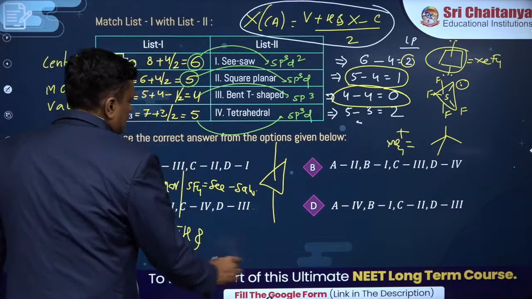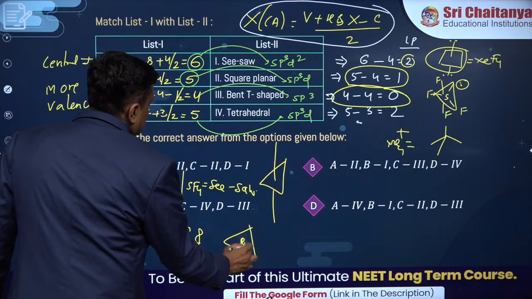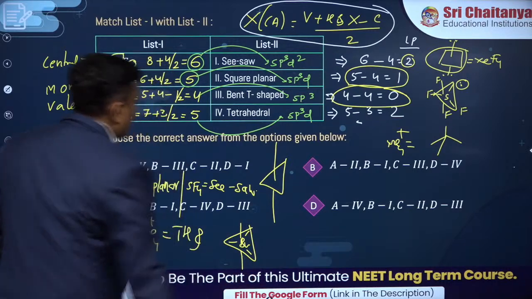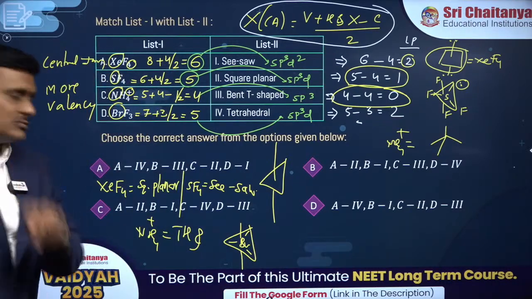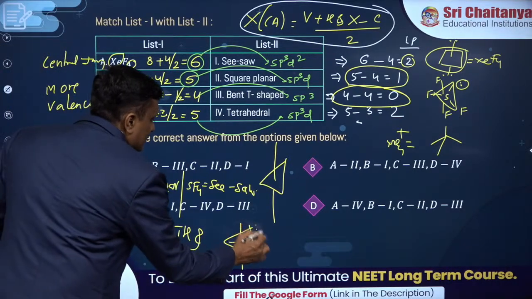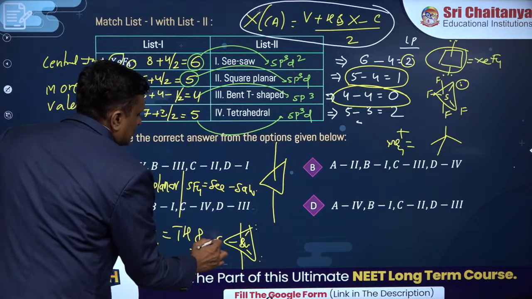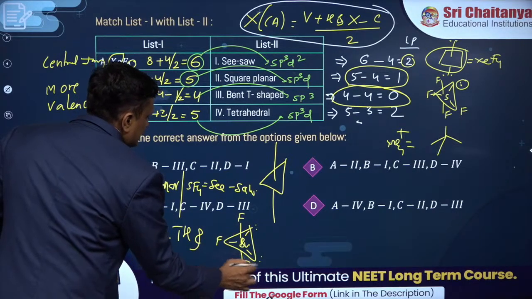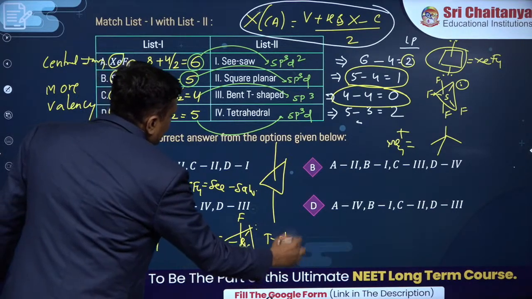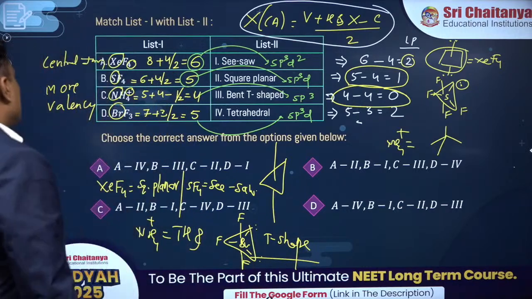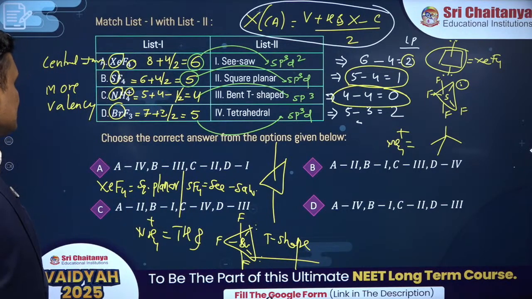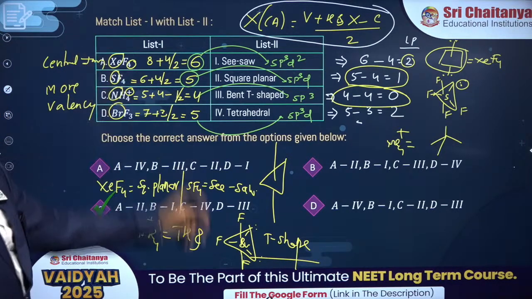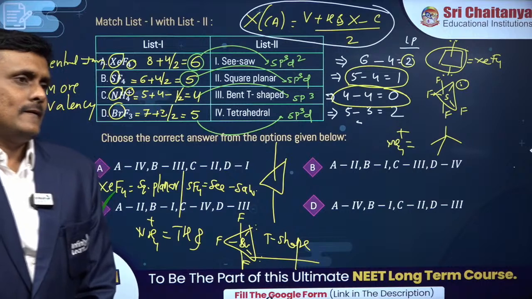And lastly, BrF3, the only one thing left out. So you have bromine at the center, and you can see how many lone pairs are present in BrF3? 2. You should keep those 2 on equatorial positions only. Then the left out geometry is called T shape. So BrF3 is T shape. So on the whole, you will substitute these values to understand that your answer is option A. Alright, so that formula will really help you.